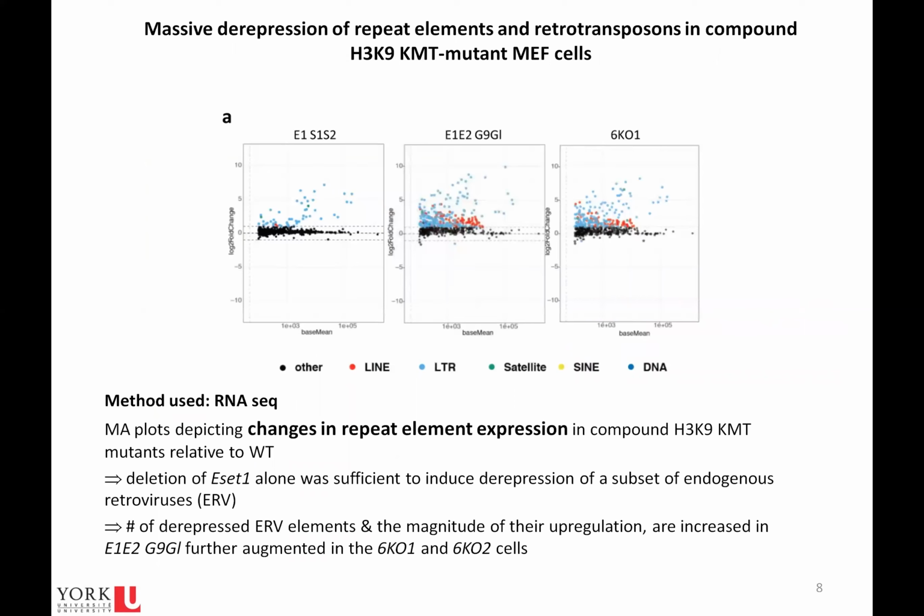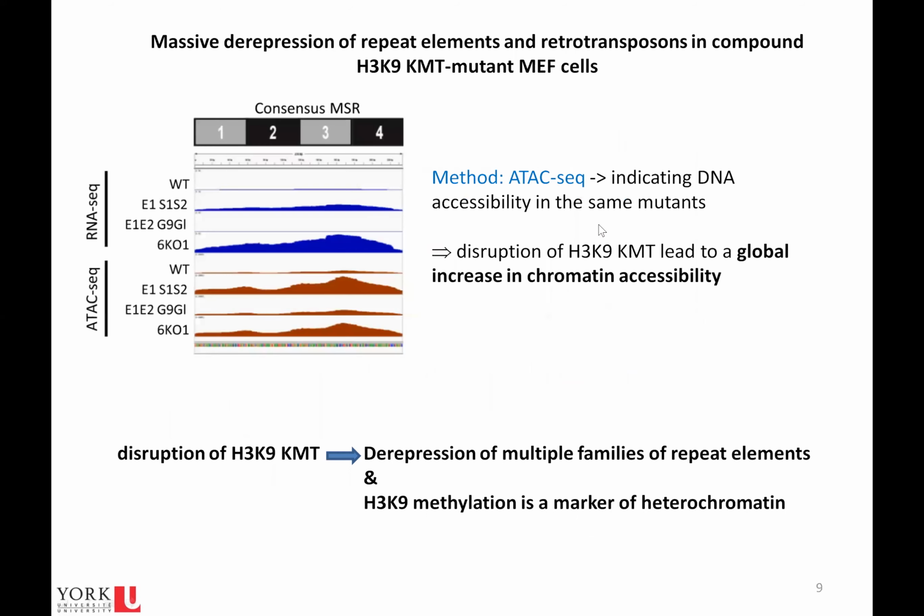They used RNA-seq to determine if various H3K9 methylating enzyme mutant cell lines show alterations in the repeat elements in mouse genomes. They showed that deletion of ESET1 alone is sufficient to induce derepression of a subset of endogenous retroviruses. As we knock out more enzyme sets, like here and here, we see higher numbers of derepressed ERV elements.